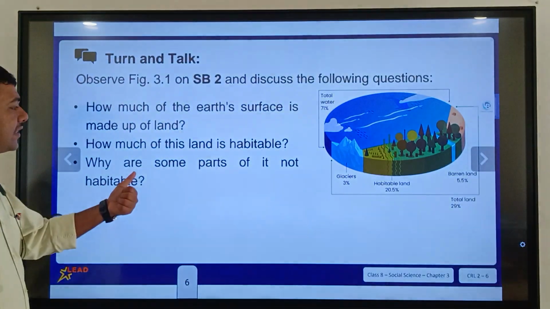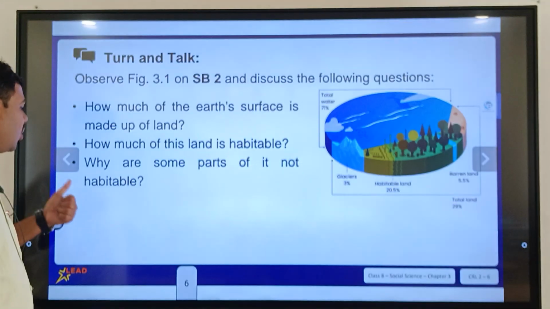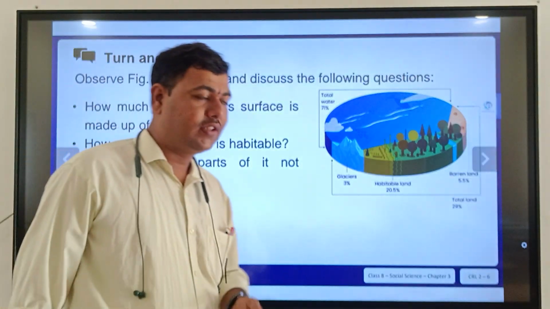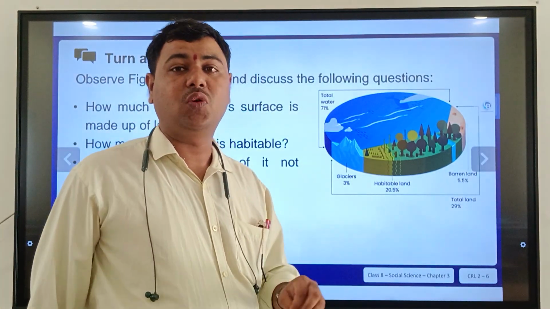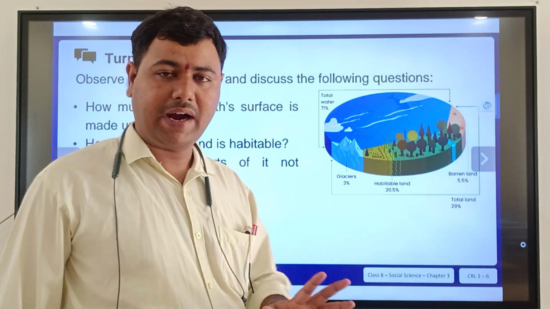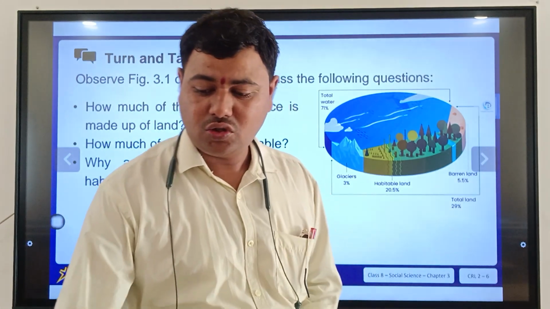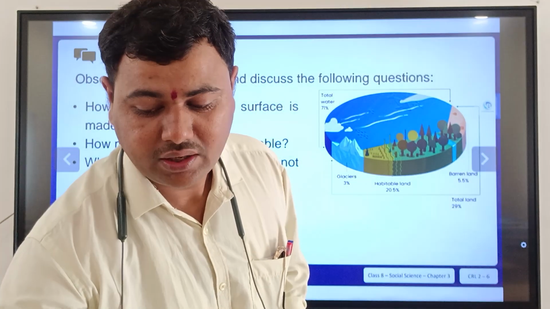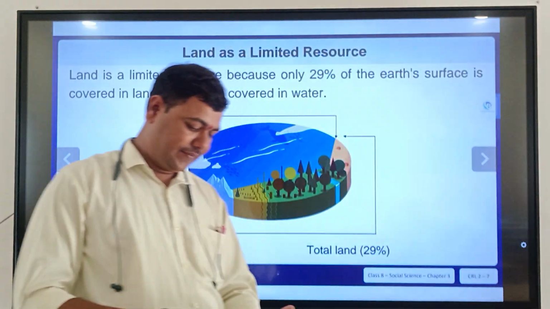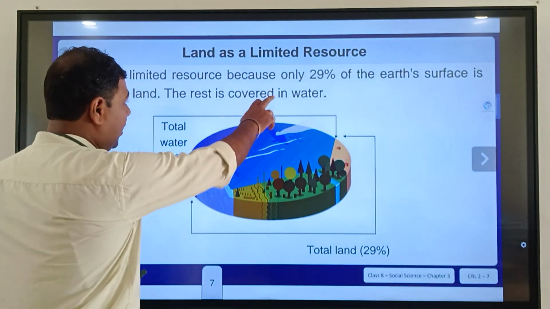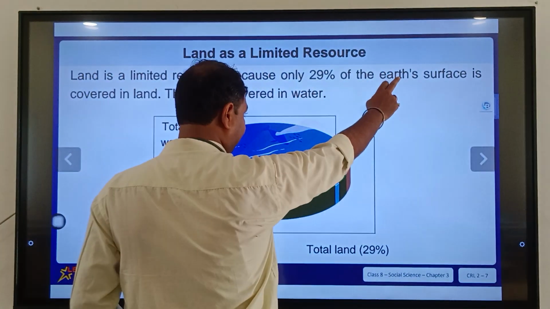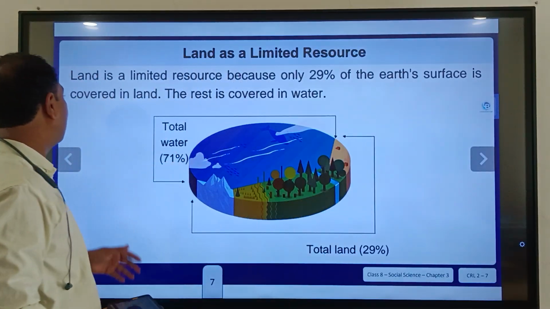And last, why are some parts of it not habitable? Some parts of the earth we still cannot go to live in. So today we are exploring places. Land is a limited resource because only 29% of the earth's surface is covered by land.